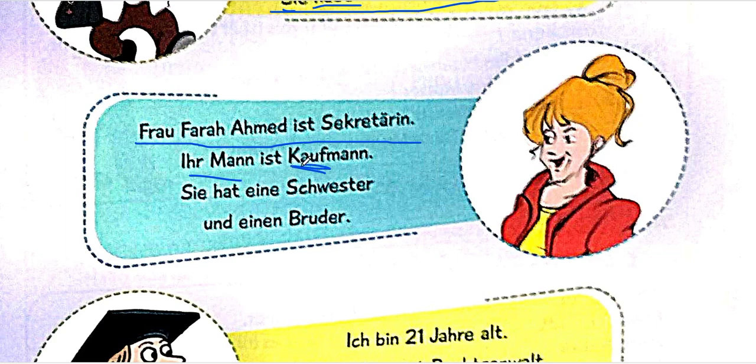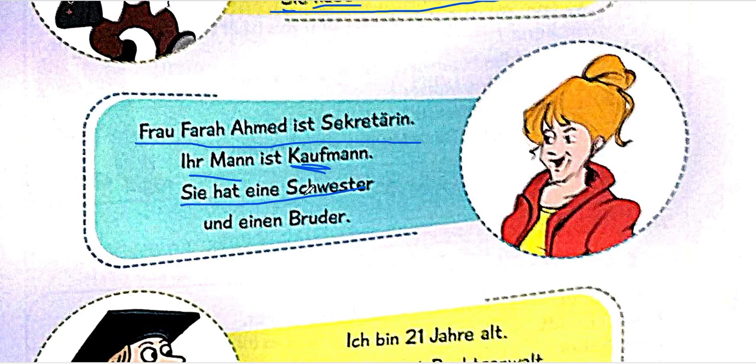Kauf, shopping. Kaufen is to buy something, and Mann is man. So you can put those together and understand. Sie hat eine Schwester, that means she has a sister, und einen Bruder, and a brother.